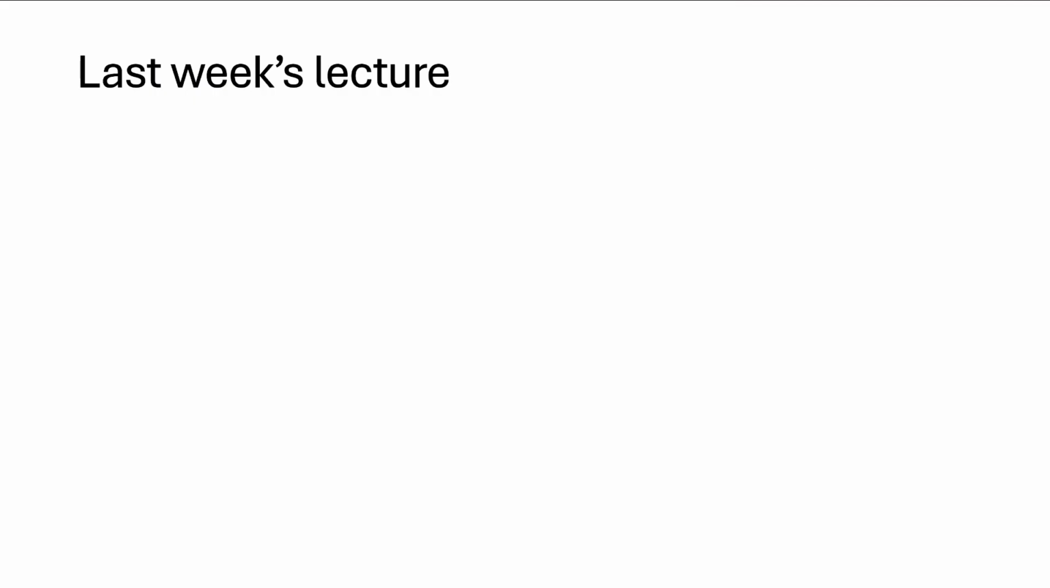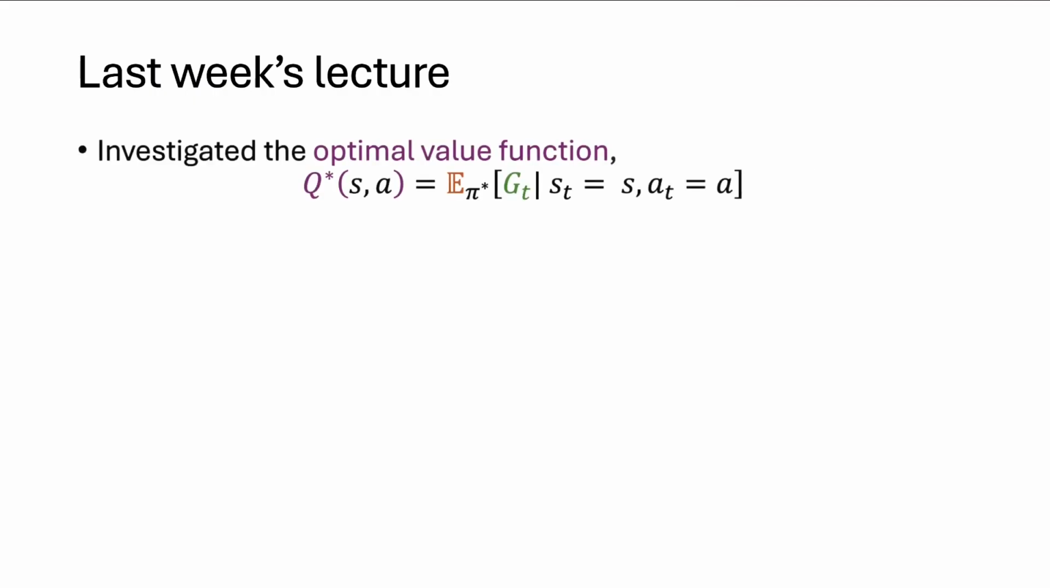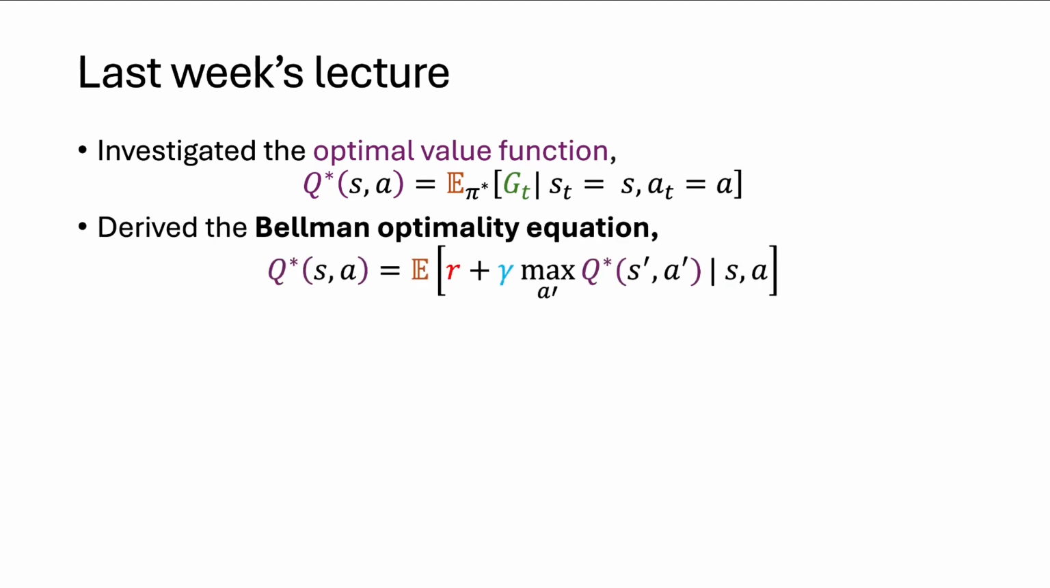Last week we covered dynamic programming. We spent the lecture investigating the properties of the optimal value function. The optimal value function is the expectation under the optimal policy of the return you can expect to get from any given state action pair. We derived from first principles the Bellman optimality equation, which relates the optimal value at any state action pair, Q star SA, to the optimal value at future state action pairs, S prime A prime, along with rewards, R.